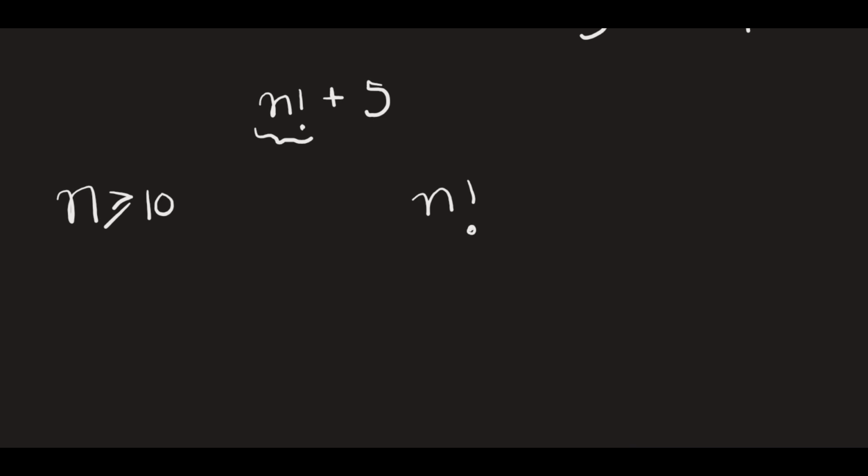That's simple, because 10 factorial is 5 into 2, that is 10, and then into 9 factorial. 9 factorial is divisible by 5, and then you have the factor 10. So you have the exponent of 5 as 2. So 25 does divide this n factorial if n is greater than or equal to 10. And this is equal to a cube.